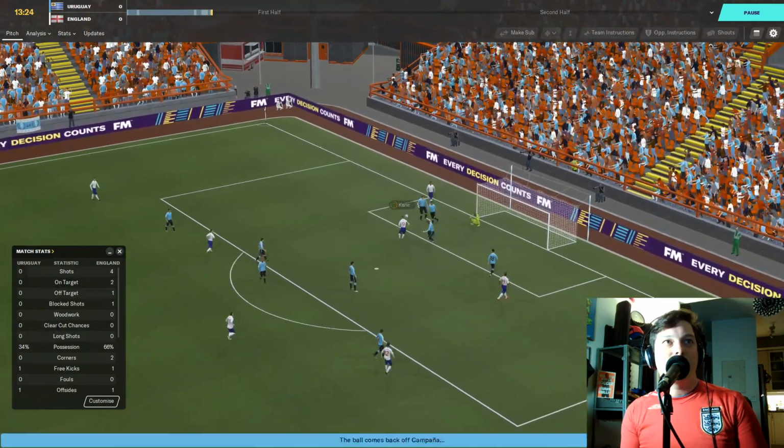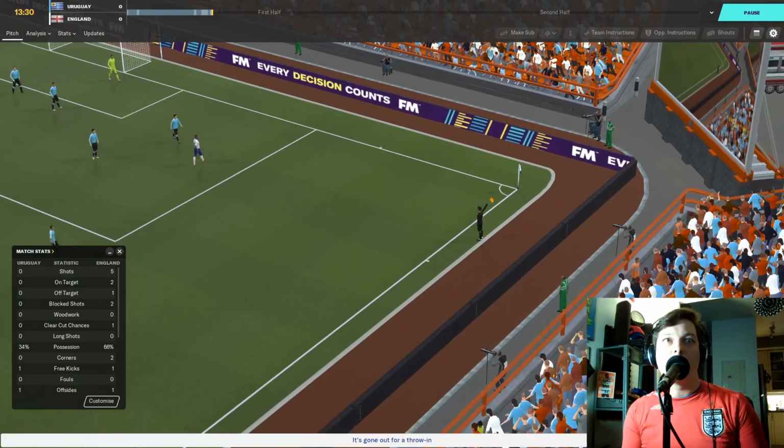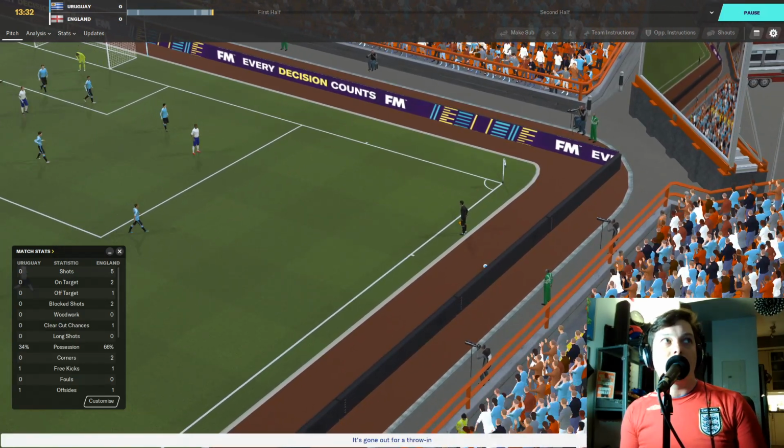Nice pass to Rashford. Tight angle, though. Kane is there as well, but that's blocked. Good defending so far from Uruguay. England seem to be threatening early here.